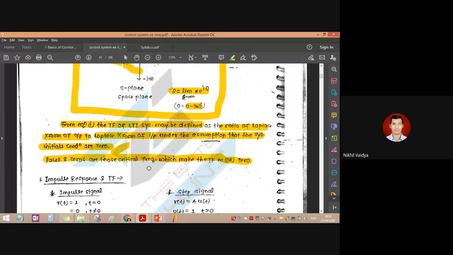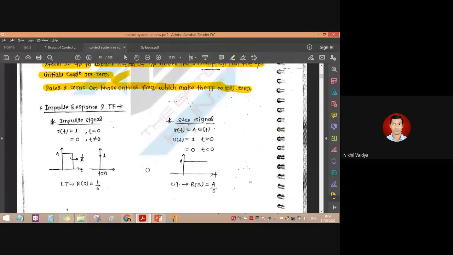Poles and zeros are those critical frequencies which make the transfer function infinite or zero. So infinite or zero depends on what the inputs and outputs of the system are. If output is zero, then that transfer function is having zero value. If output is some value and input is zero, then Laplace of output upon input, which is the transfer function, tends to infinity. Okay. So for our system, we have various inputs to be given.